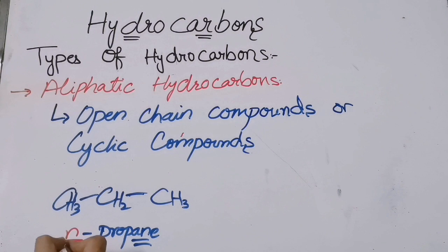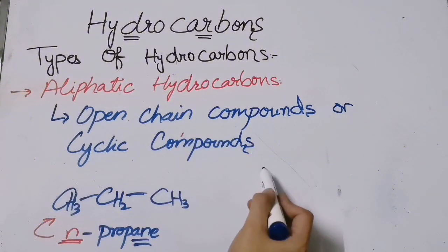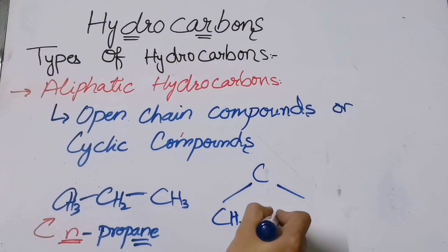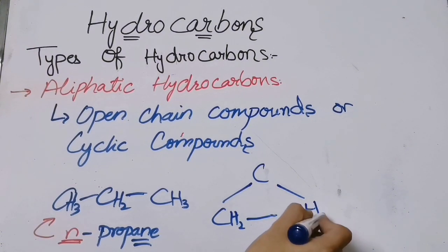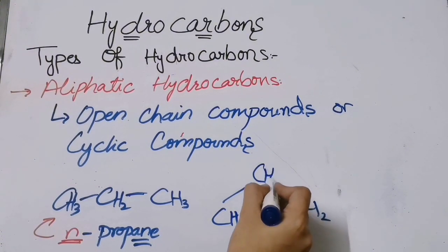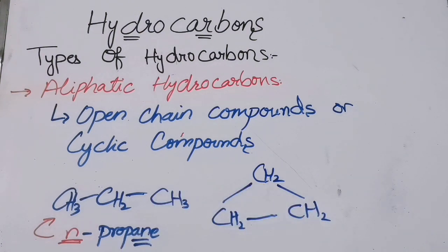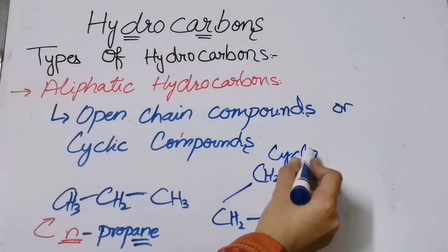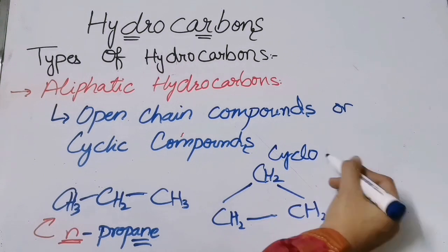Why will we write n with it? Because n represents the straight chain compounds. Okay, and let us see the example of cyclic compounds. Here I am going to take, what is this? Cyclopropane.